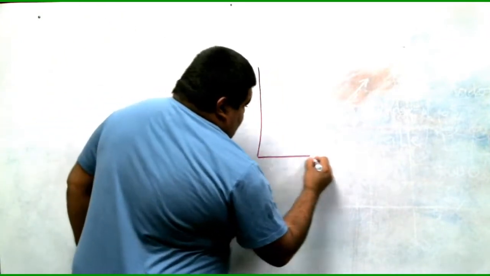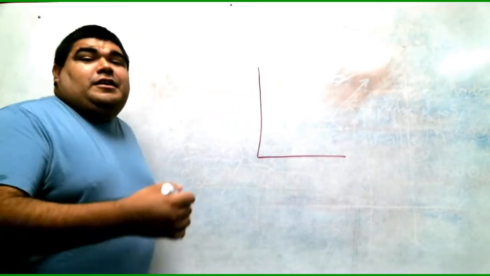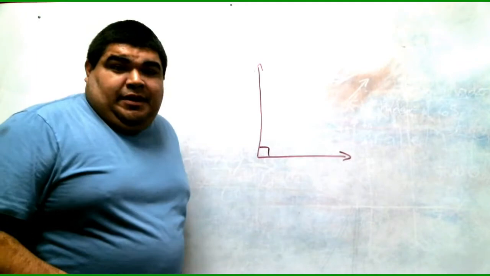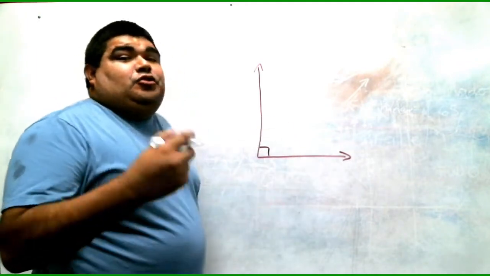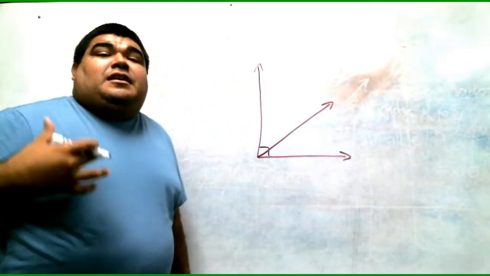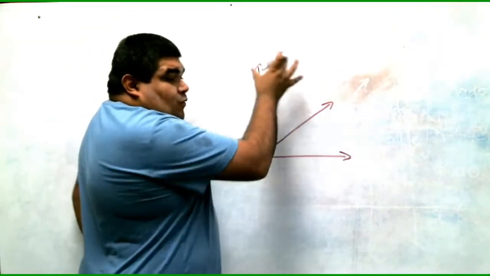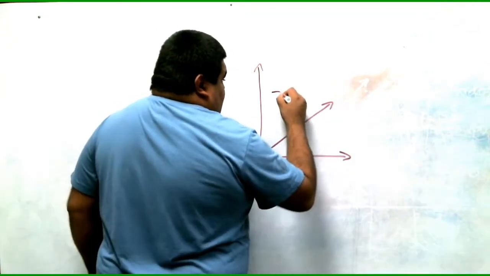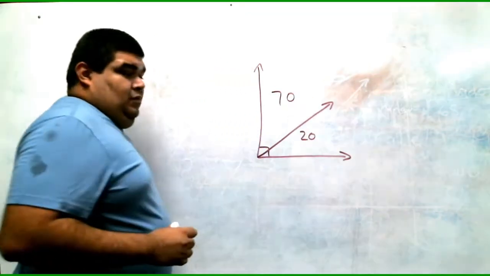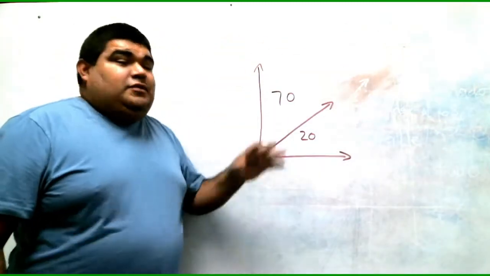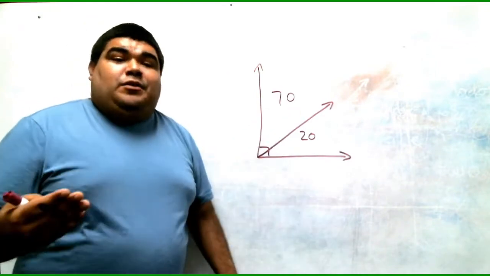A complementary angle usually starts off with an L, okay? Looks familiar, right? Looks like a right angle, okay? So, a complementary angle is your right angle cut into two pieces. So we're gonna make a line. Now it's a complementary angle because we know that the whole thing is 90. It always has to equal 90. So if I say this is 70, this is 20, it equals 90, right? So a complementary angle is two angles that come together to form a 90-degree angle.